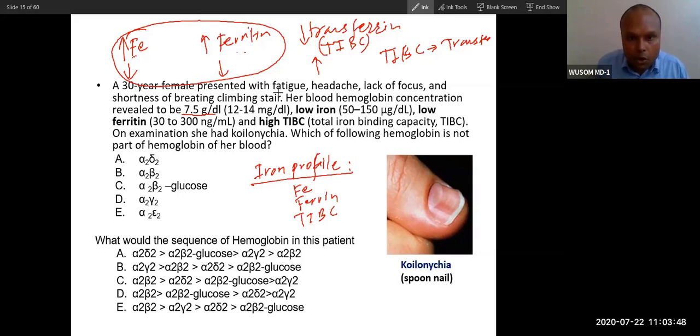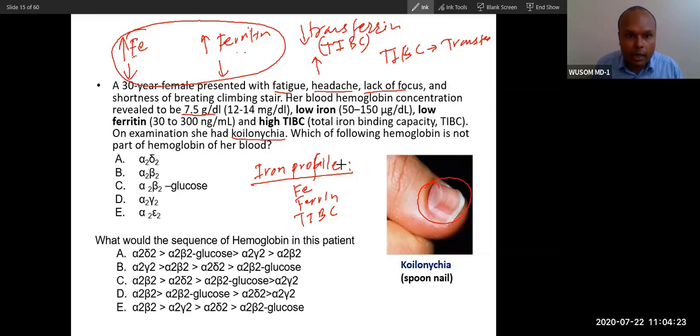Now these are the presentations you see in an anemic patient: fatigue, headache, lack of focus. Because the hemoglobin oxygen supply is not high, the patient will lack energy. And these are the presentations of lack of energy: fatigue, headache, lack of focus, shortness of breath, because oxygen is not there. The respiratory rate will increase to compensate for the low hemoglobin, low oxygen supply. And this is also a presentation of anemia, koilonychia. This is called koilonychia. This is a sign.